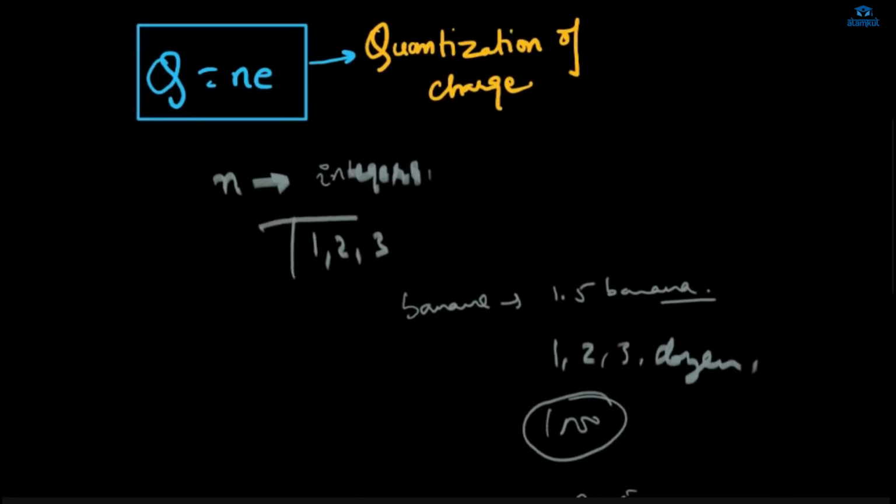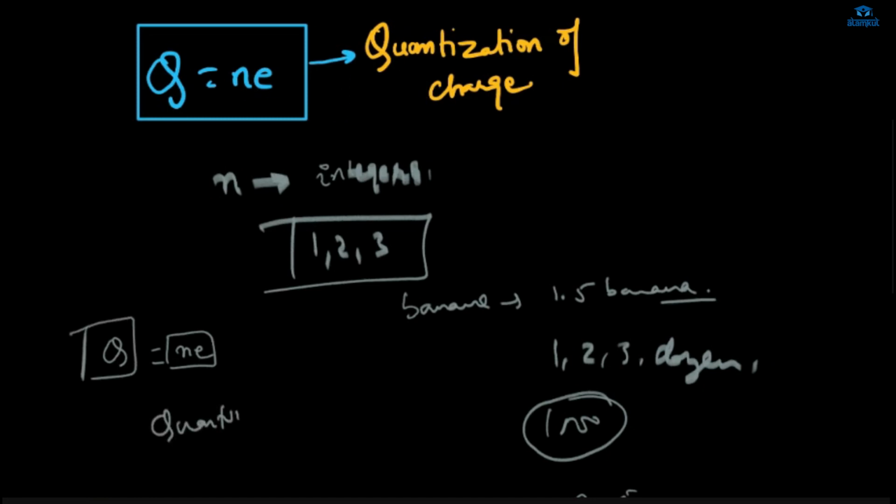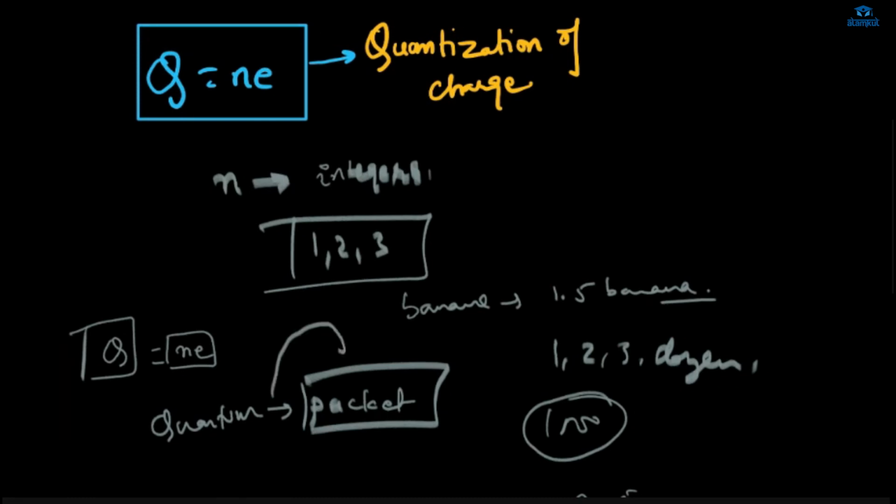Only the whole numbers, 1, 2, 3, 4, 5, 6, 100, 1000. That is why here it's written as Q is equal to Ne, number of electrons. This is actually quantization. Quantum is nothing but refers to a packet. In a packet, how many electrons are there? So quantum refers to the word packet. Okay, got it now?